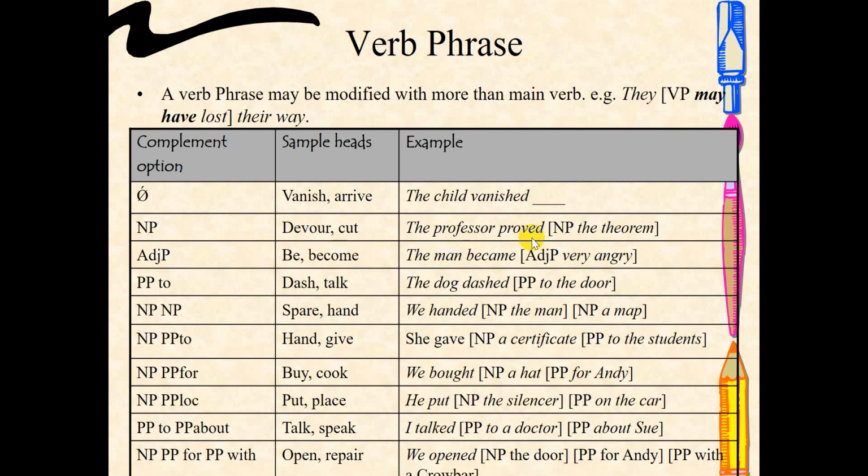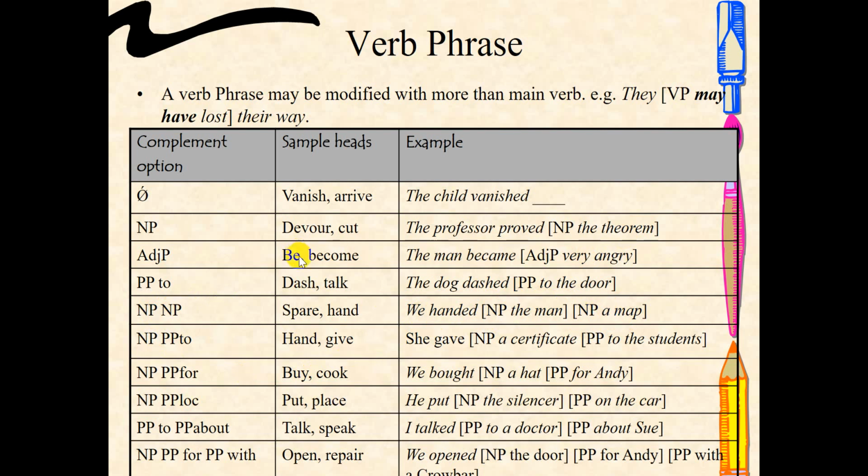The professor proved the theorem. But if you want to use two noun phrases, as you have two objects, the direct and indirect object: we handed the man a map. The man here is the indirect object. A map here is the direct object.